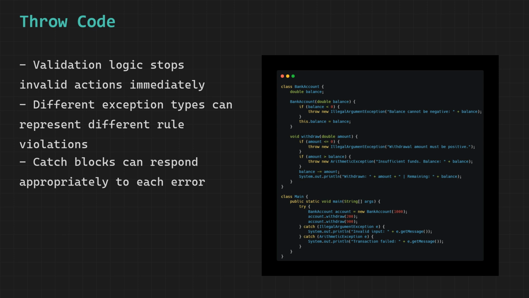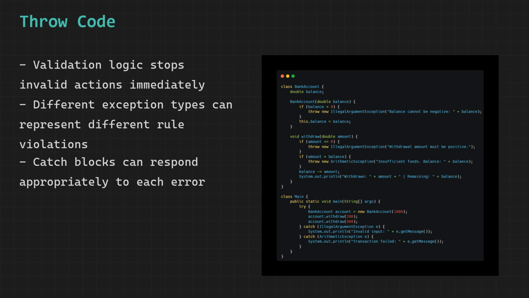Now let us look at the Main class. Everything is wrapped inside a try block with two catch blocks, one for IllegalArgumentException and one for ArithmeticException. We create a bank account with a starting balance of 1000. The constructor checks whether 1000 is negative. It is not, so the object is created successfully. Then we call withdraw with 200. The first check passes because 200 is positive. The second check passes because 200 is less than 1000. The withdrawal succeeds and the balance becomes 800. The output is withdrawn 200.0 and remaining 800.0.